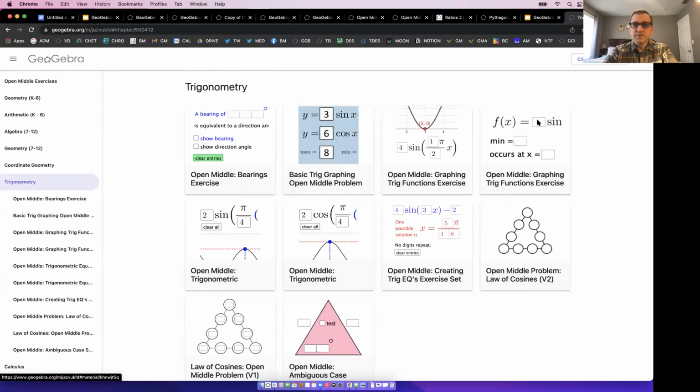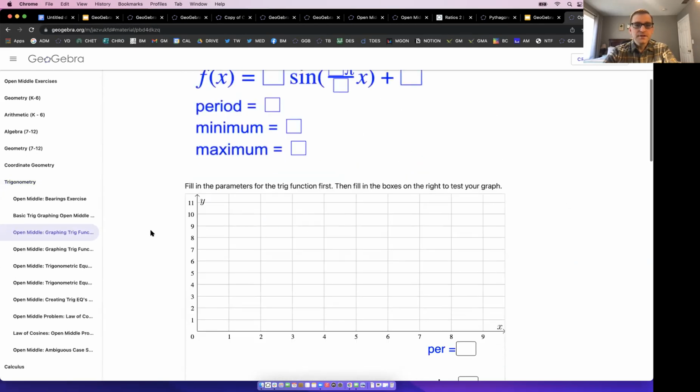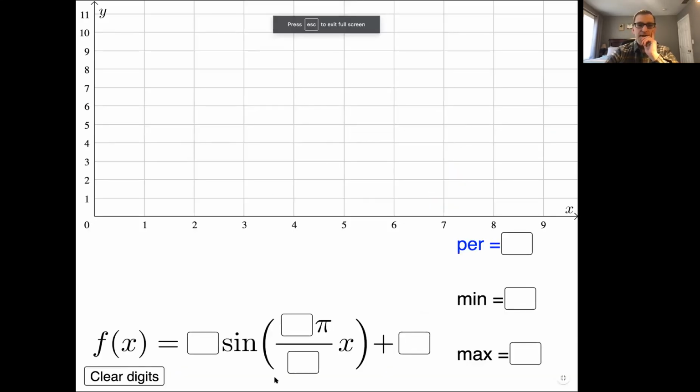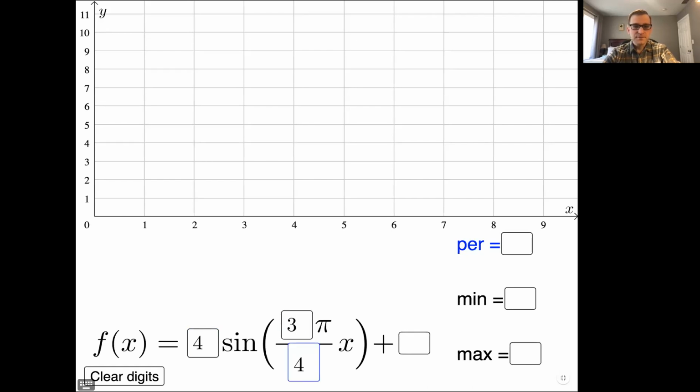For example, say something like this. I gave this to my pre-calc class on paper first, and then halfway through the period, I had them work on it. So the goal is, using digits 0 to 9, you can't repeat a digit. That's the rule. I want you to create a setup. So let me try 4, 3. Obviously, they have to remember that if I make this 2 pi over 4, the 4 becomes the period.